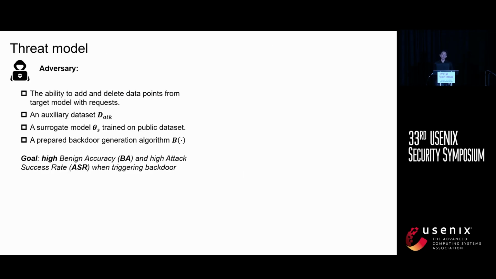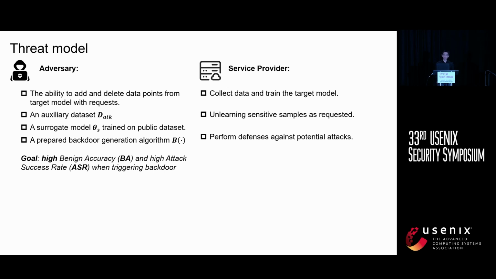Before we delve into the technical details, let's outline the threat model first. In our setting, the adversary can update the target model by adding or removing samples through learning or unlearning requests. They have access to auxiliary datasets similar to the real training data and a surrogate model trained on a very different dataset, but for the same task. This assumption is feasible due to the adversary has some knowledge of the model service. However, they cannot access either the target model's parameters or the full training data, which makes a black box setting. Meanwhile, the service provider collects data, trains the model, handles unlearning requests, and implements defenses against attacks.